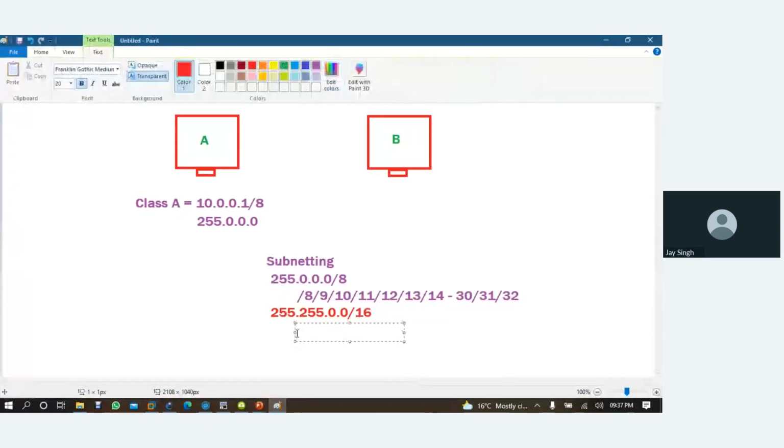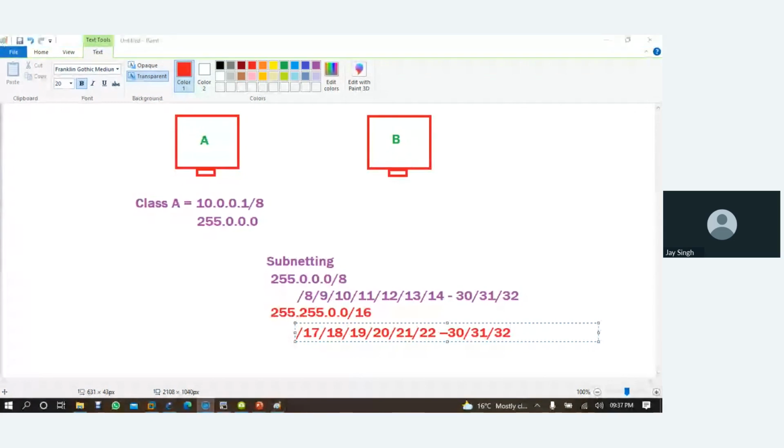When we talk about subnetting calculation, we move to 17, then 18, 19, 20, 21, like that, and it will move to 30 something, right? Is it okay?